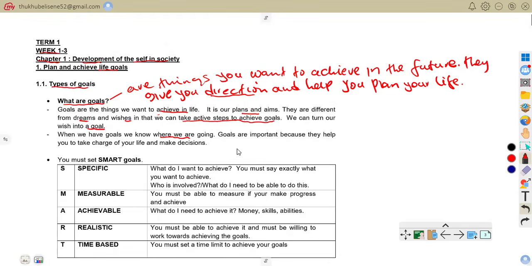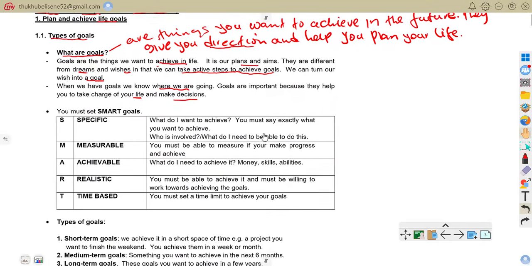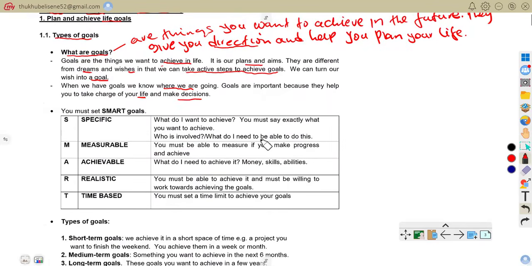Goals are important because they help you to take charge of your life and make decisions. The goals make it easy for us to make a decision. Now let us move on. Bullet number 2: you must set SMART goals.